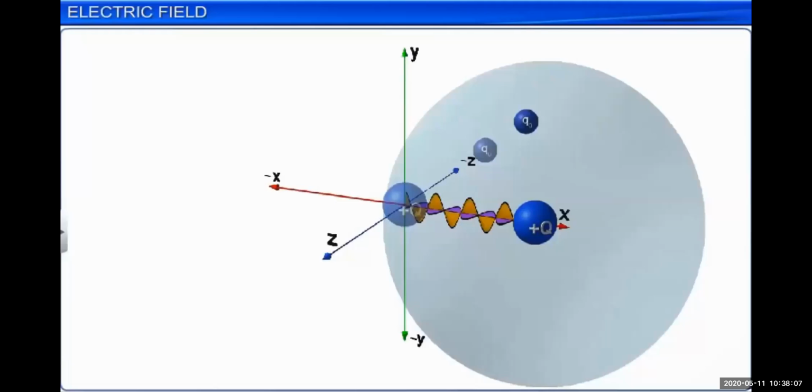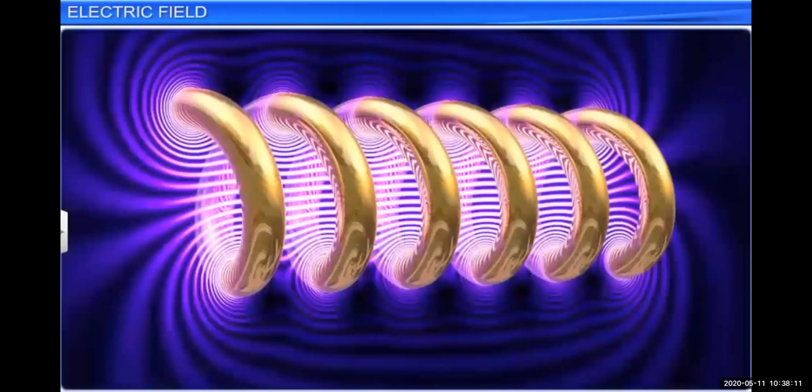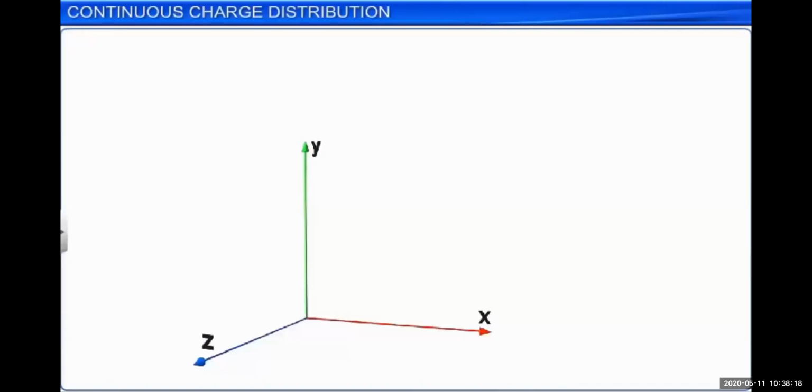Suppose the source charge Q is moving from the origin, and which will generate the electromagnetic waves. You can see in the case of induction, in this process, the electric field lines due to the induction process. So this is called the electric field intensity due to the different charged particles.